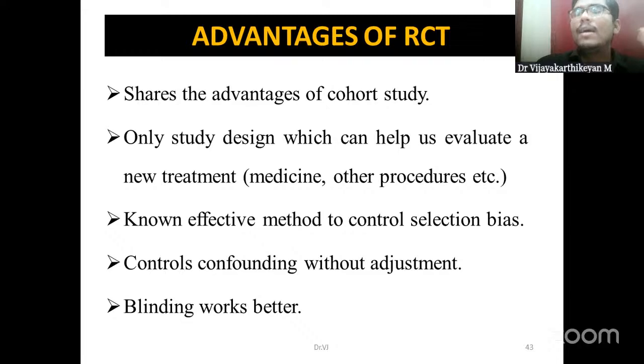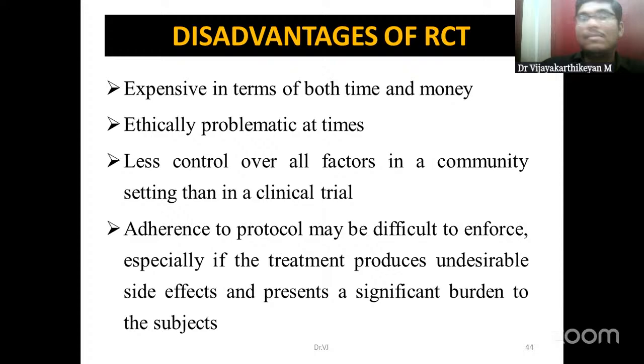And as told in the first part of my presentation itself, the highest quality of clinical relevance is seen in RCTs. What are the main disadvantages? All the disadvantages of cohort will also be there. It is expensive, it is time consuming, it is difficult to carry out RCTs, and there are definitely ethical issues associated with RCTs. And only in a controlled environment can we do RCTs, whereas in a community and all we can't do trials.